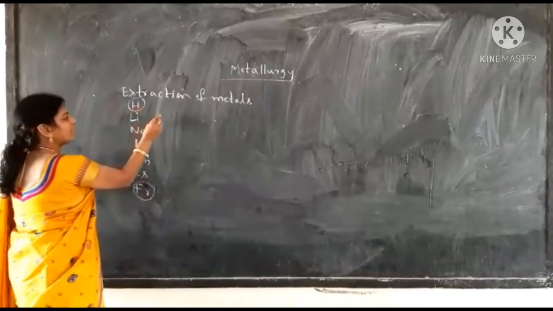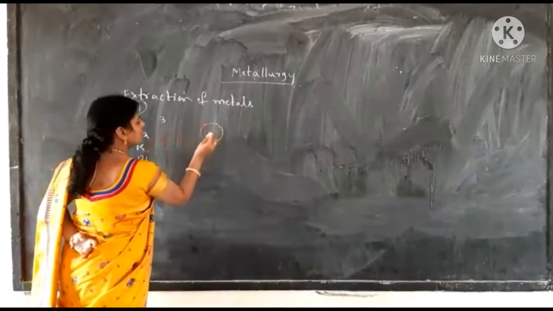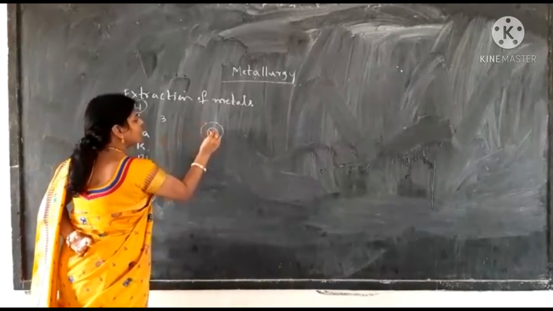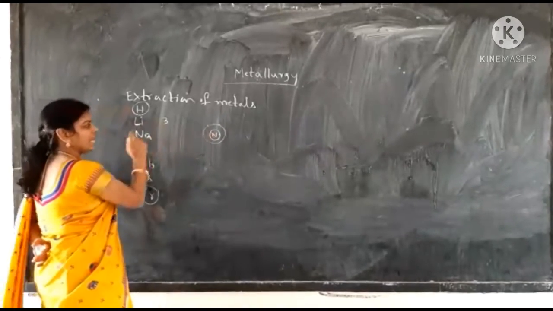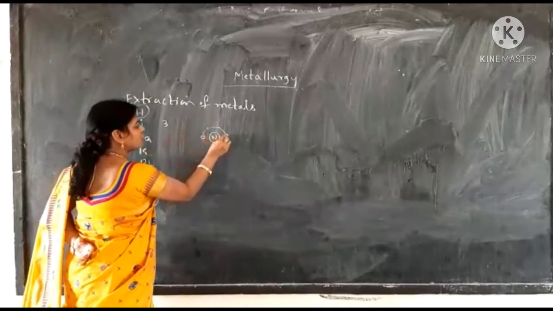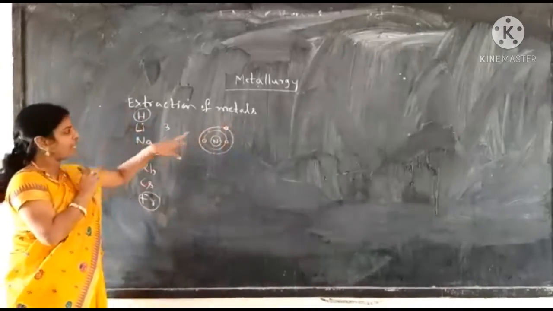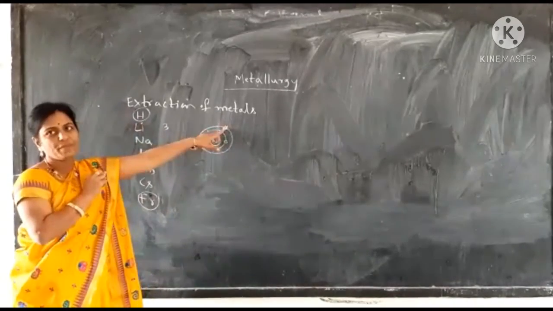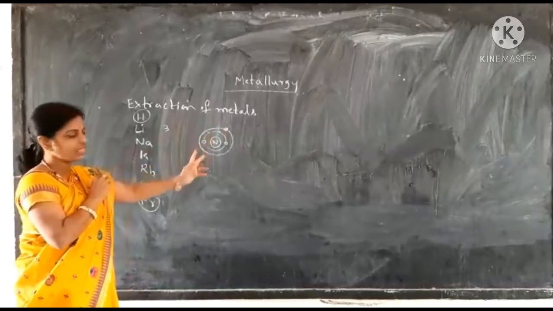Coming to lithium, lithium's atomic number is 3. This is the nucleus of lithium, where there are 3 protons and 4 neutrons, and 3 electrons are present outside the nucleus: 2 electrons in the first orbit and 1 electron in the second orbit. So if 1 electron is there in the last orbit, then it is a metal. If 2 electrons are there, even that is a metal.